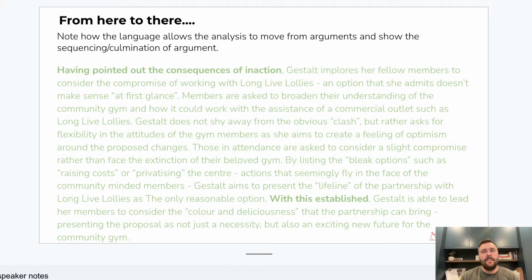So I want you to challenge yourself to use words like "having." It's a really simple word, but as a way of, at the start of a paragraph, saying something like that. Having pointed out the consequences of inaction, Gestalt implores her fellow members, and you can read the rest of it there. It's a way of saying that I get that she's done something and she's got people to feel a certain way, so she can now do something else to them.